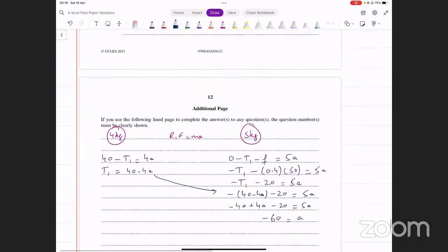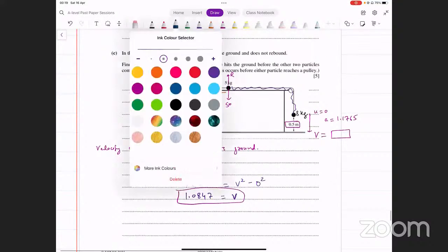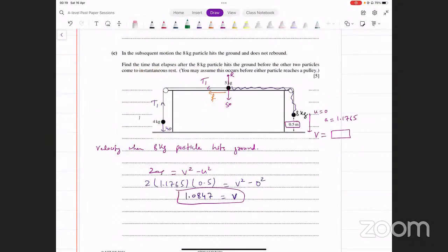Yeah, so this was actually wrong here. The direction of movement was upwards here. The reason is we made a mistake here. What was the direction of movement? It was in this direction for the 5 kg particle. So the 4 kg particle was actually moving upwards.